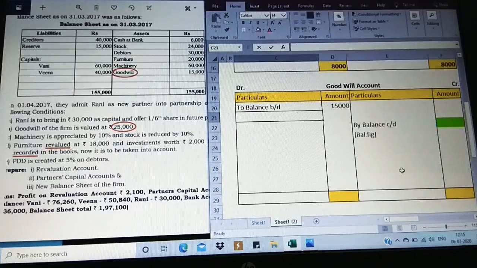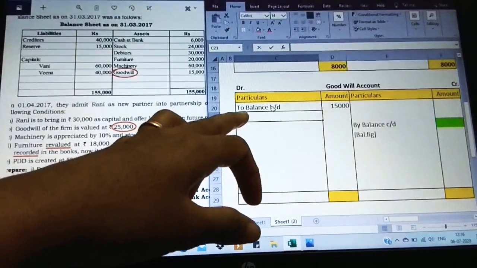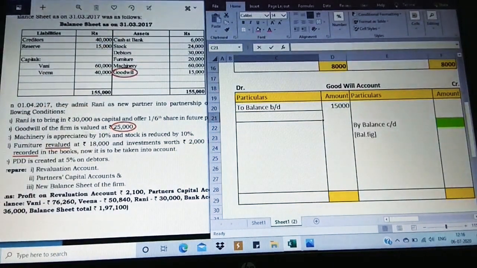Now in the previous video, we came across whenever the goodwill is raised, the value is directly taken on the debit side. But here, why shouldn't we take it? Because we have an opening value and we need to compare it, whether there is an increase or decrease. And only the difference we need to take, whether it is going to be on the debit side or the credit side. But one more simple thing to understand very easily is, whenever you find the opening value of goodwill given in the balance sheet and in the adjustment, observe, the opening value will be taken as opening balance on the debit side.